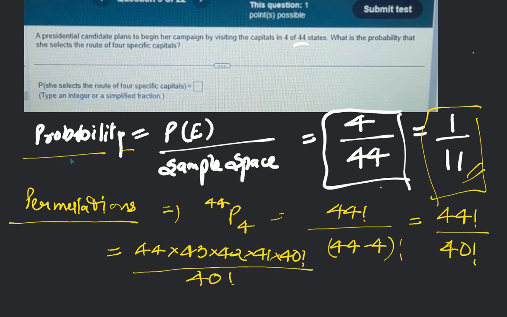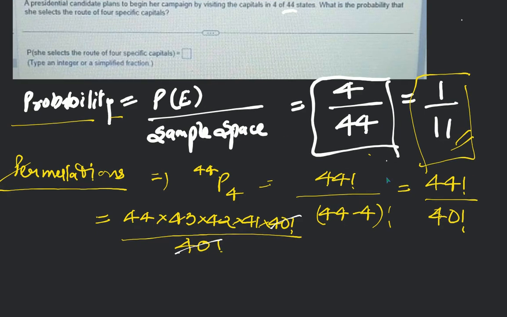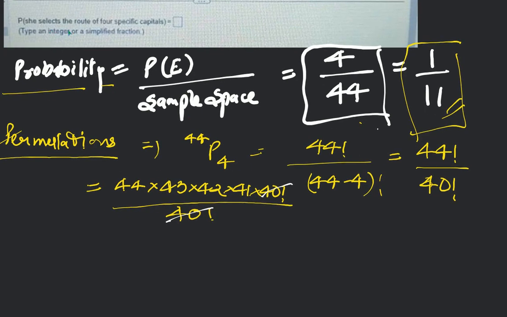Okay. So I hope you've understood both the ways. To select the four capitals out of 44, we can use the permutation one, and to find the probability of selecting any four out of the total 44 state capitals, we can take this as 4 over 44. Any doubt till here, whatever explanation we have done? All you have to do is just simplify. Yes, you just need to simplify. Okay, I think I got it now.